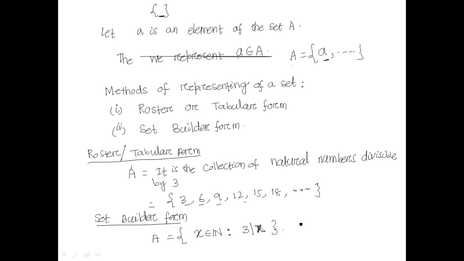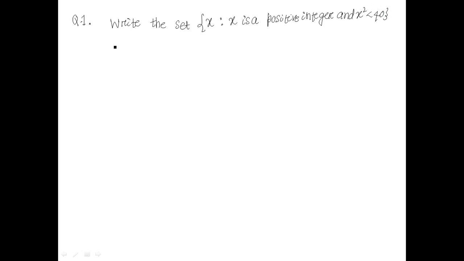So let us consider your question. Number 1, write the set X such that X is a positive integer and x square is less than 40 in the roster form. Answer.